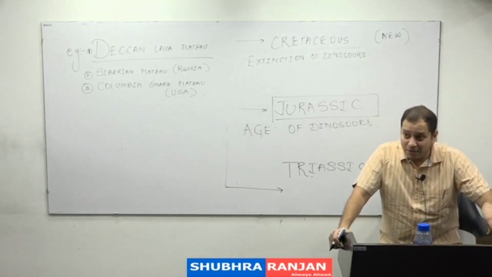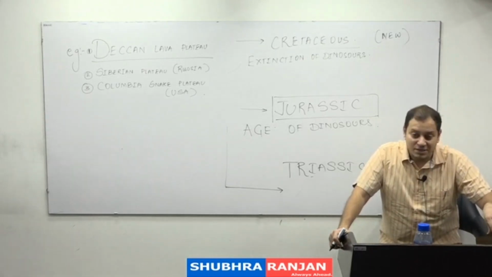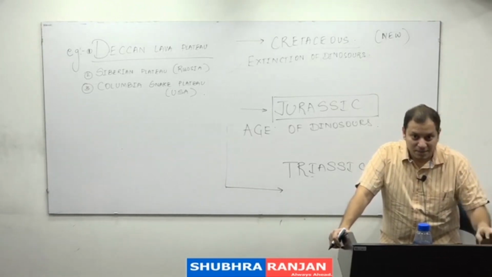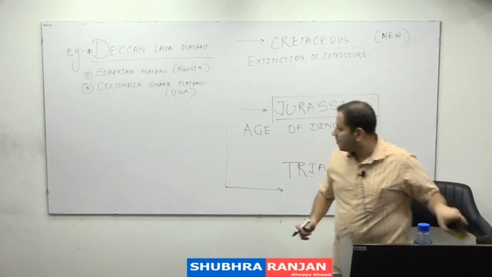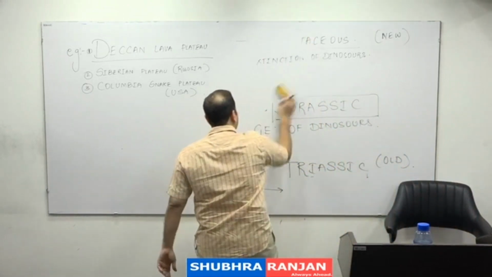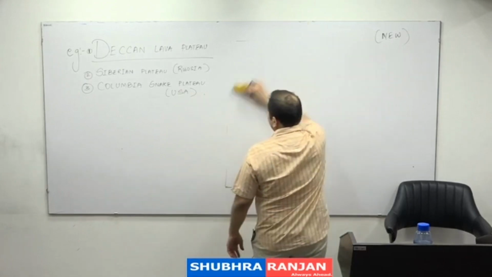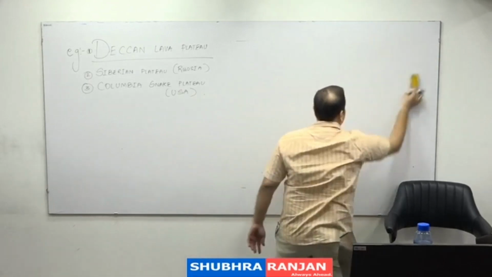Original Deccan lava plateau was right up to Haryana, but it has reduced in size, and today we have this only mostly in the Maharashtra region. किसके लिए famous है? The Deccan lava plateau is famous for what? Black soil, and this black soil is the cotton producing region of India.